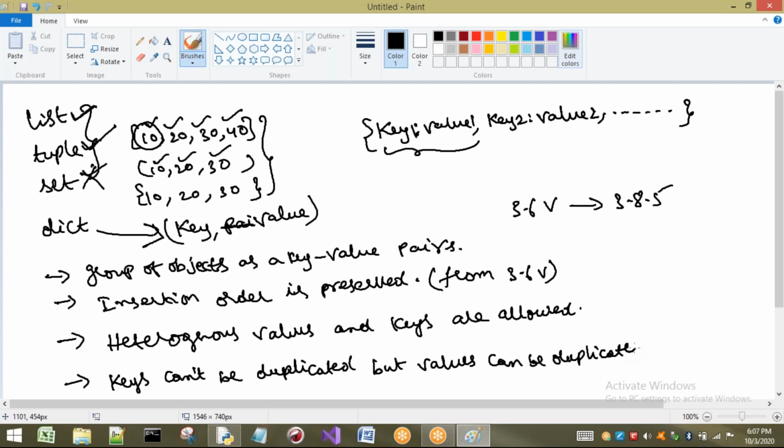Generally, if you look at a class register, there will be roll numbers, for example 1, 2, 3, 4 and so on, up to 60. If I see this list of roll numbers, will there be any duplicate? There will be no duplicate. So for every roll number there will be a name. Here the name will be there.